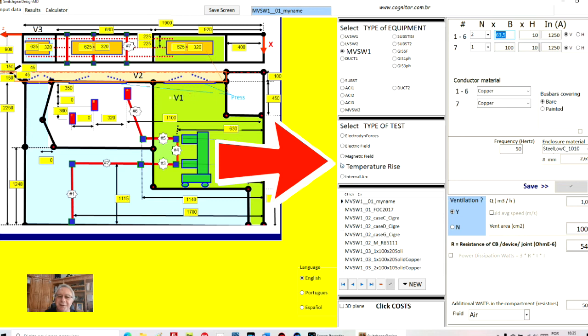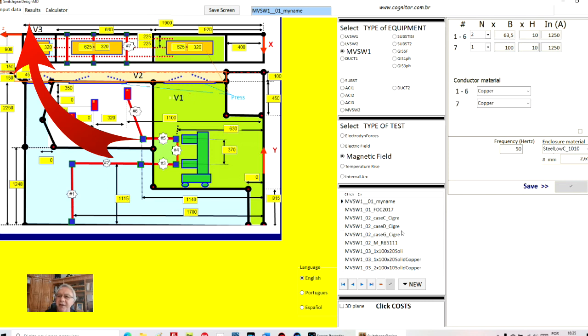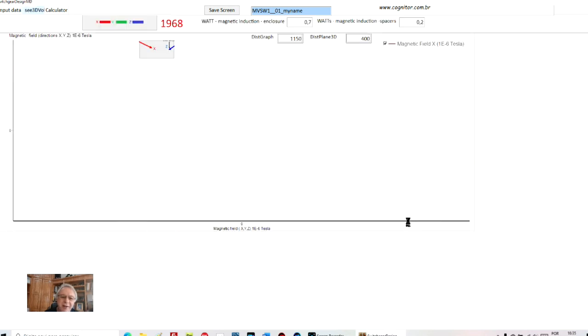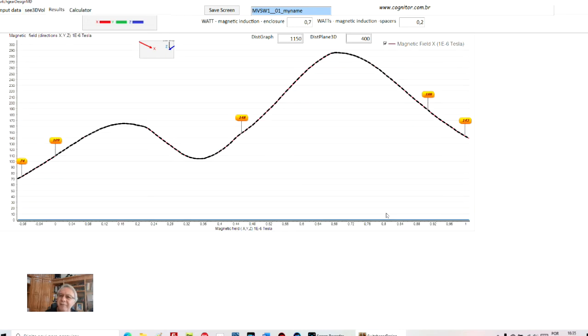Magnetic field, I want to calculate the magnetic field inside the region of, by some reason. Okay, I will click here, magnetic fields. I will click results. And a calculation will be done showing in each part of the inside the enclosure the magnetic field in certain parts.